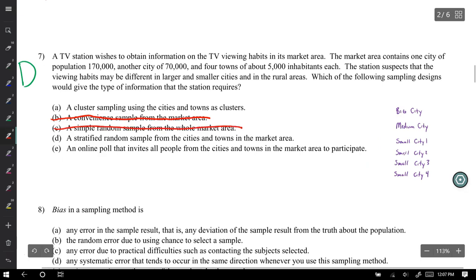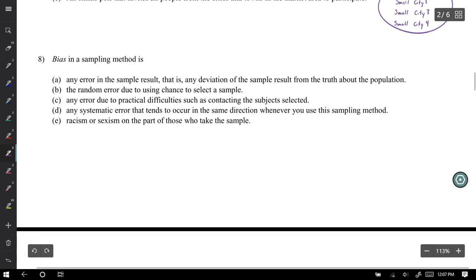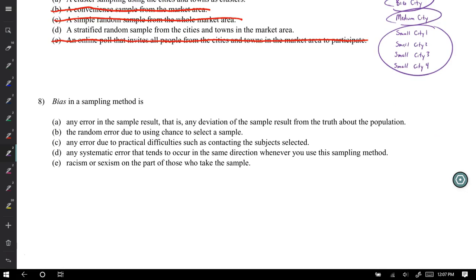An online poll doesn't work. So now it's the idea, what's cluster sampling versus stratified sampling. And I think I look at this and I go, I'm doing stratified if I break them into similar traits.